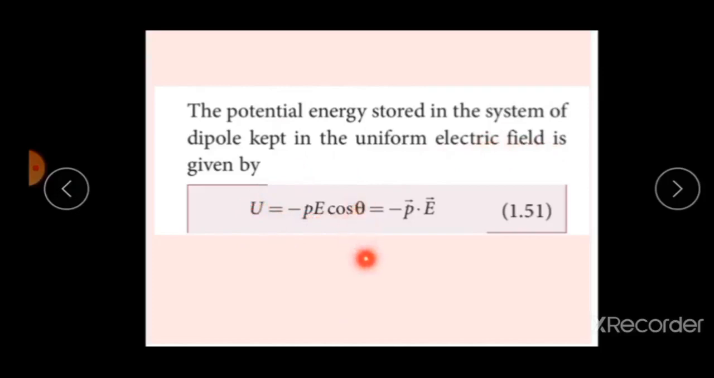Now here theta is equal to 0. What is the value of cos 0? 1. And we get potential energy U is equal to minus P vector dot E vector. Are you clear, children? Now one more important thing: the potential energy is maximum when the dipole is aligned anti-parallel, theta is equal to 180 degrees, to the external electric field, and minimum when the dipole is aligned parallel, theta is equal to 0, to the external electric field. Are you clear, children?